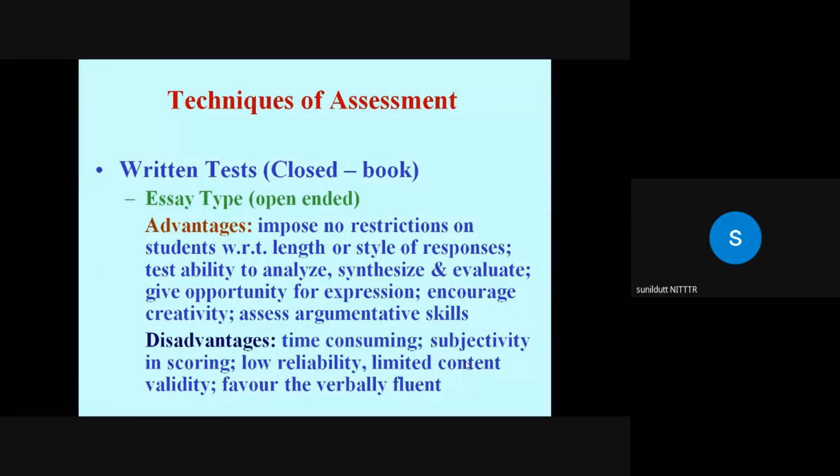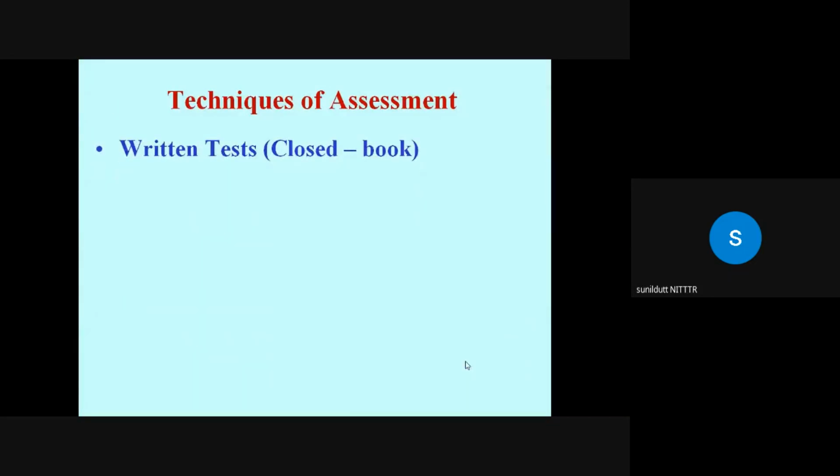So these types of questions can be given in the form of assignment, not that you will be giving them in the end semester examination. So disadvantage is time consuming because such questions are highly subjective as far as scoring is concerned. So you will get a low reliability, limited content you can cover, and it will favor only the verbally fluent.